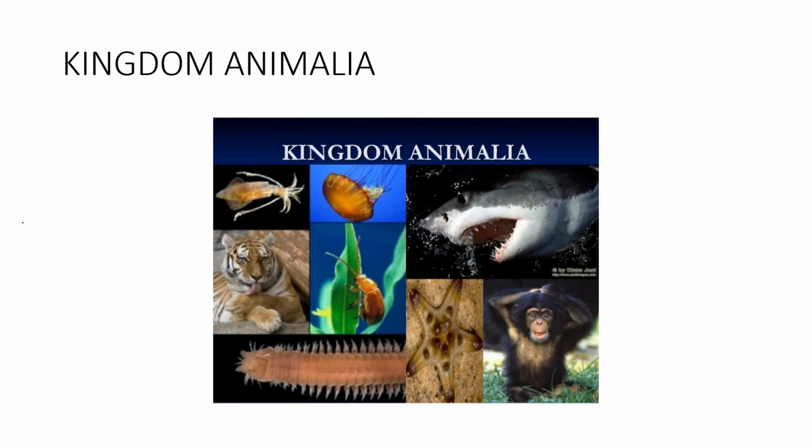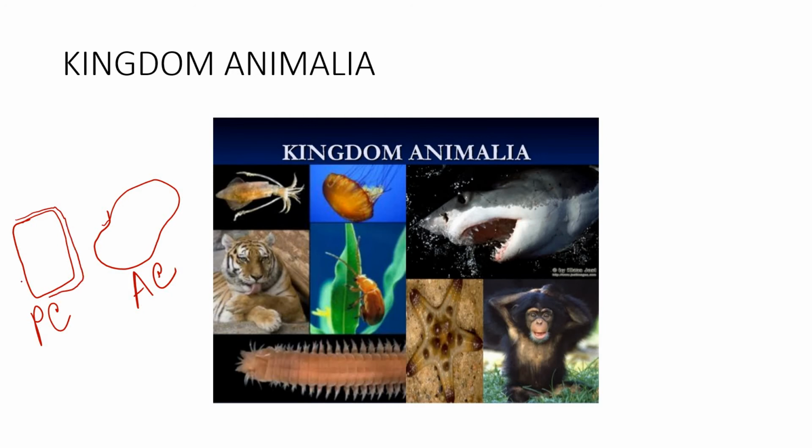See, if this is a plant cell and this is an animal cell, okay, this is plant cell, this is animal cell. I am writing it in short. So the plant cells will have one layer which is called the cell membrane, and another layer which is called the cell wall. Okay, this is cell membrane and this is cell wall.